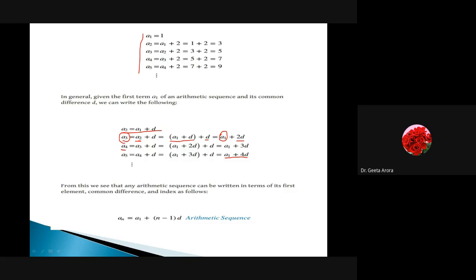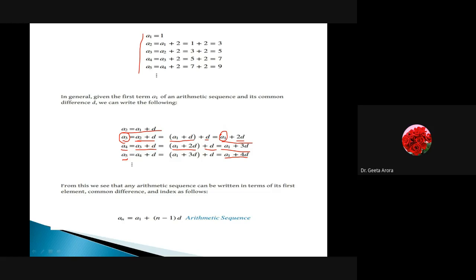Similarly, if I have to write down A4 in terms of A1 or any other term, how can we write it? A4 is to be written as A3 plus D. A3 again can be written as A2 plus D. Here we have written directly in terms of A1. So A3 is A1 plus 2D, and plus D. So as a total, we get A1 plus 3D.